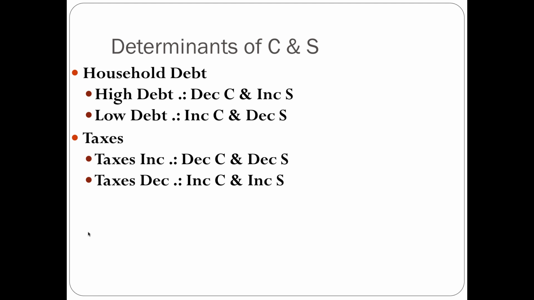And then let's say that you have a bunch of people that start paying off their houses. That would be a decrease in debt. So the determinant there would be household debt. You have less household debt, so therefore you are going to have more consumption and less savings.